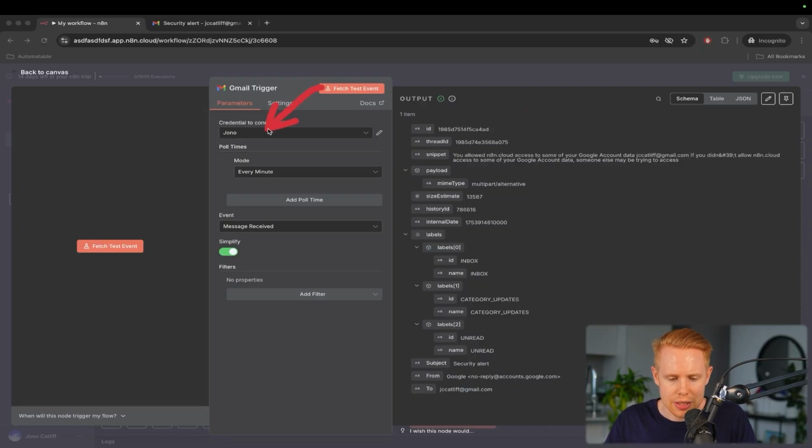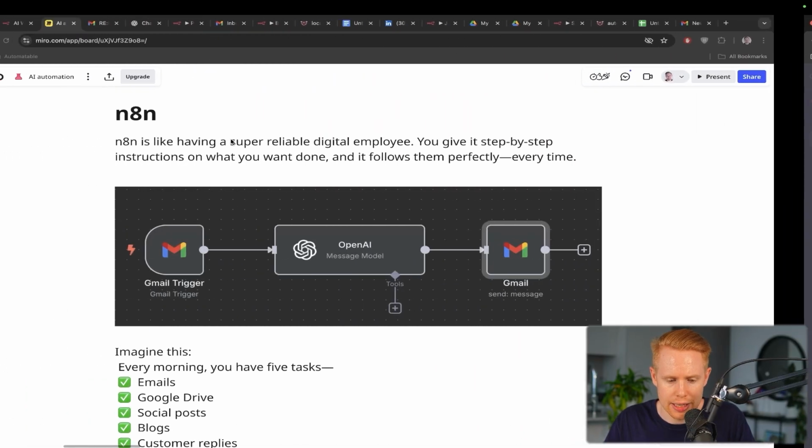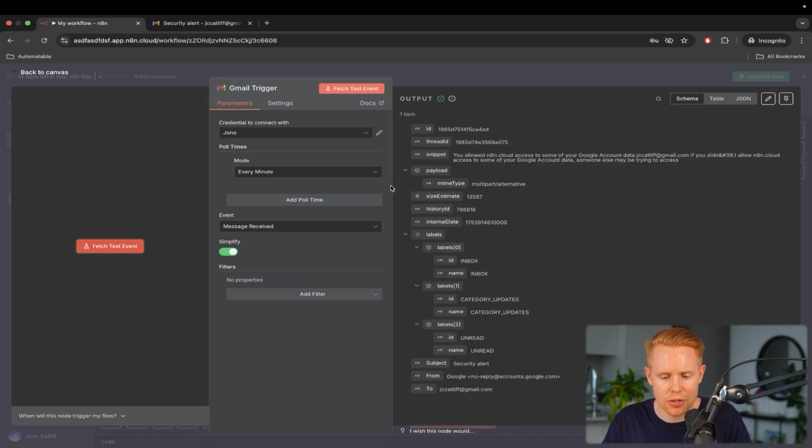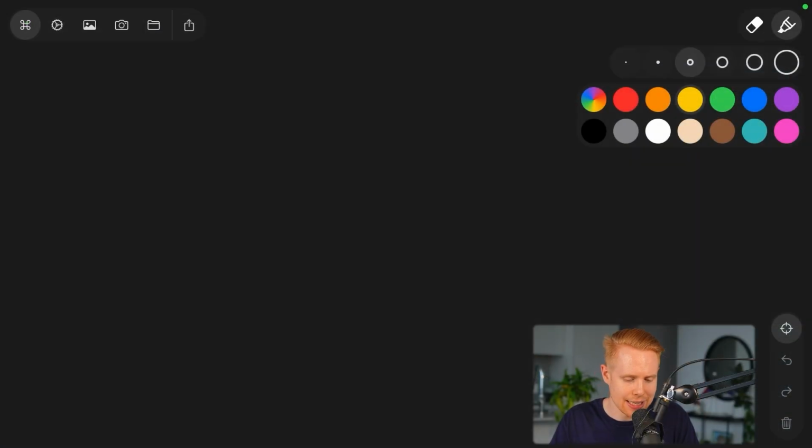Now, the next thing that I want to talk about here is the polling times, okay? This is kind of important when it comes to triggering a workflow from within n8n. Again, we have our trigger where we're receiving emails here. There are 2 major types of triggers inside n8n, okay? There are instant triggers over here. I'm going to circle over to my whiteboard.